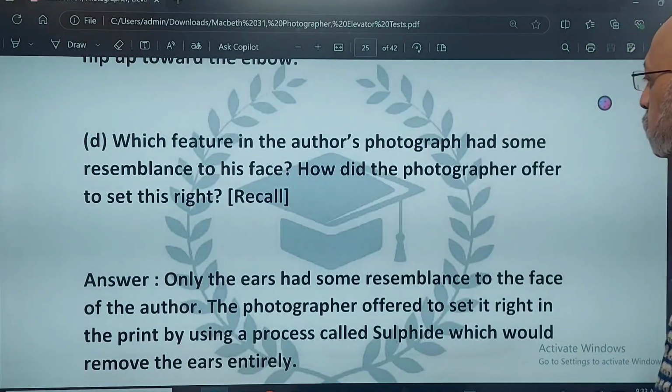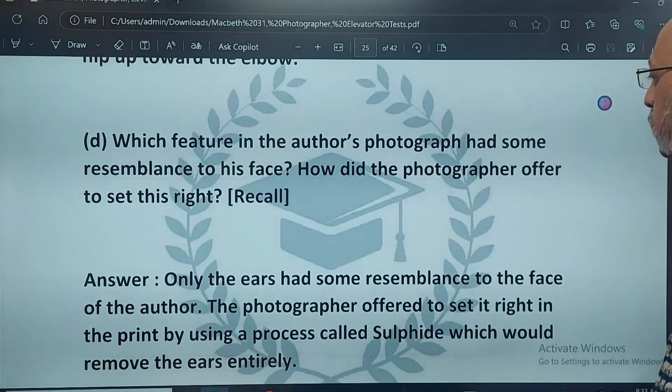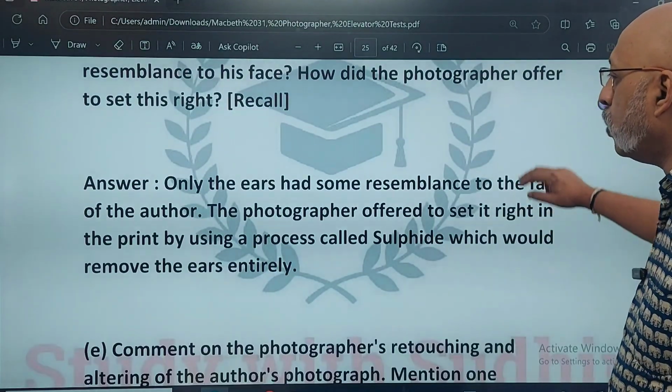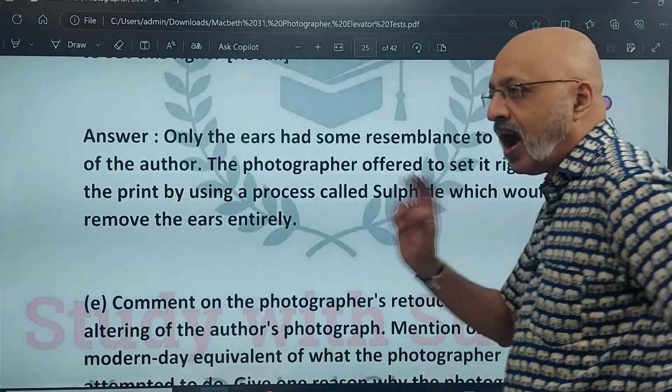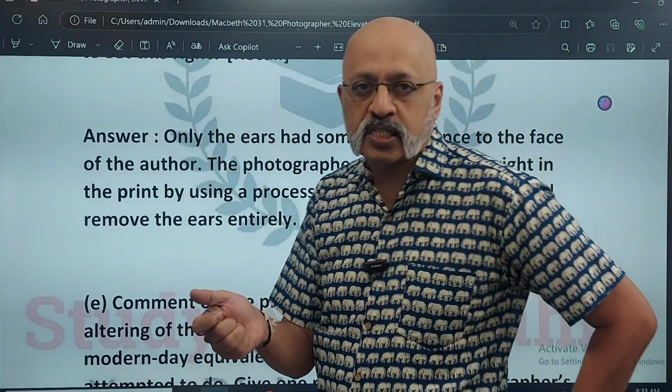Which feature in the author's photograph had some resemblance to his face? How did the photographer offer to set this right? Only the yes, no, this is all recall. I find it a little strange. There are so many recall questions. Ideally, recall should be just one or maximum two.